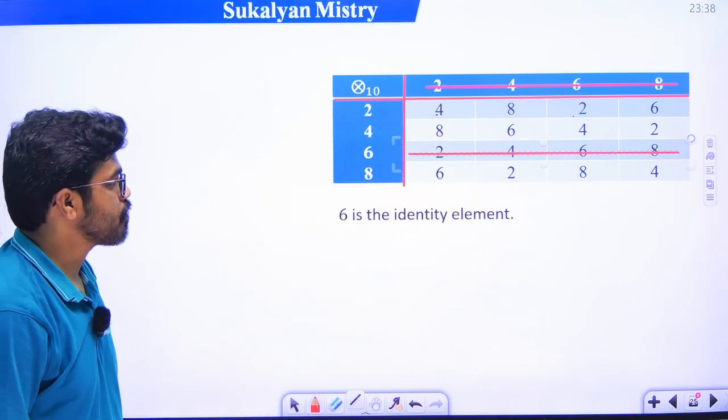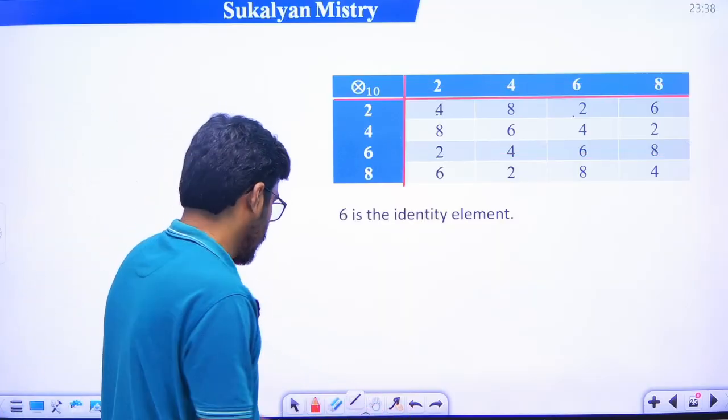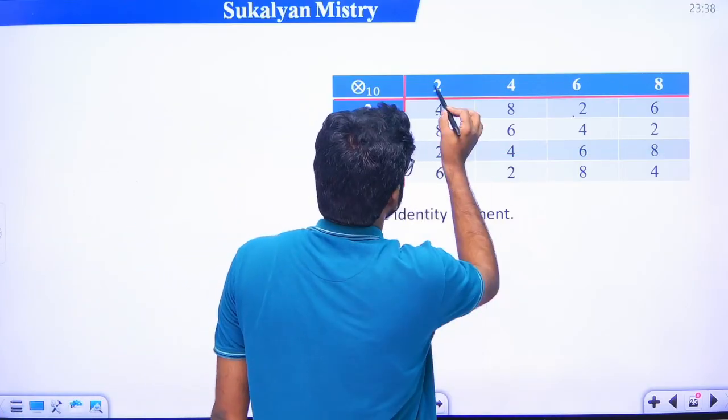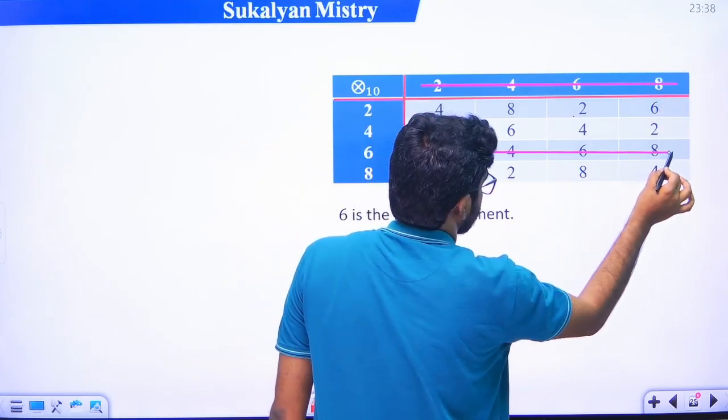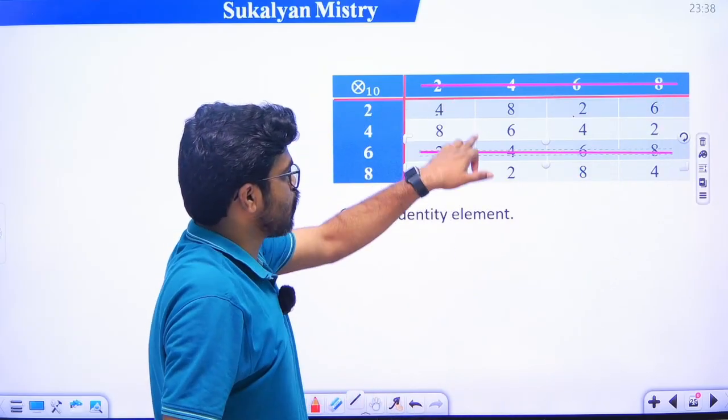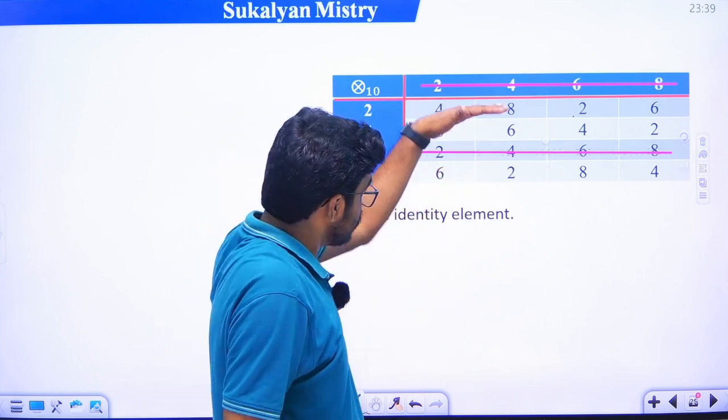I repeat this one. 2 4 6 8, see here 2 4 6 8, this row and this row identical.